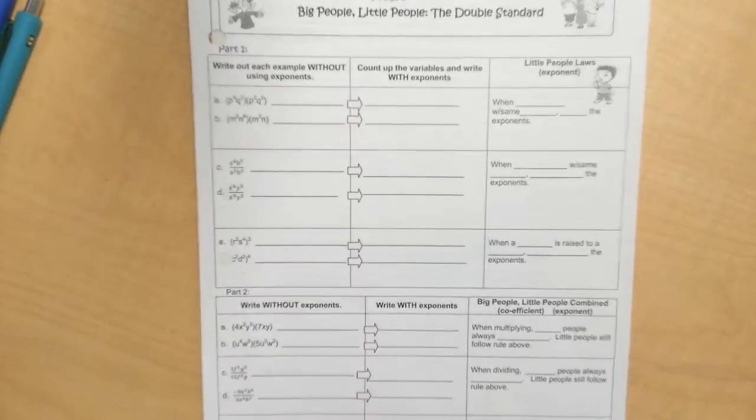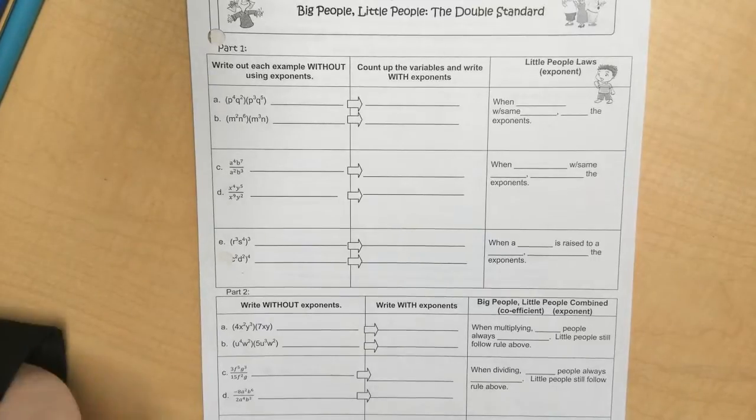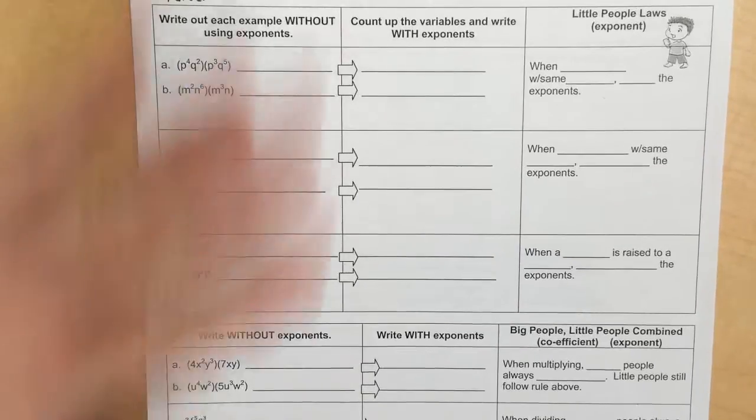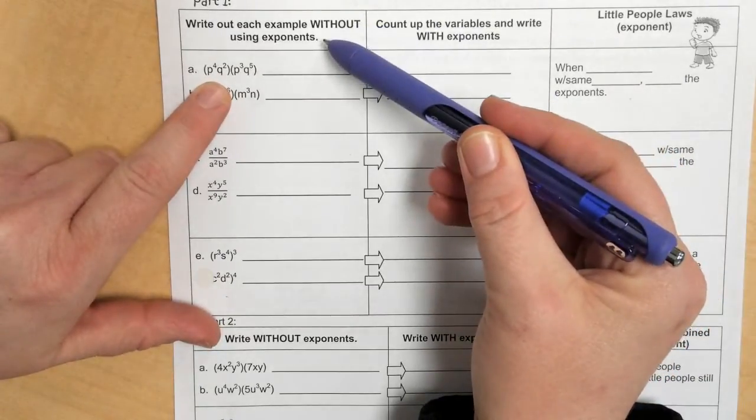This is solving, or simplifying, I should say, exponents. And so I gave out this sheet in class. I'm going to kind of walk through it. Here it asks me to write without any exponents.